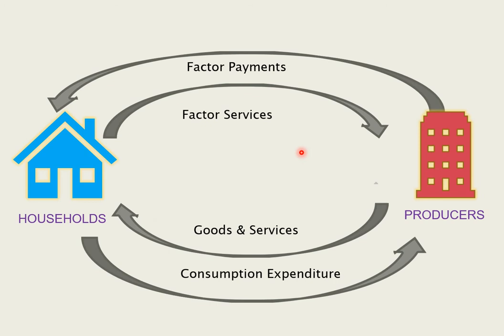Here, this type of economy will be known as a closed economy. Closed economy because there is no rest of the world. So whatever money and whatever real flow is taking place, it is taking place only between these two sectors of the economy. And this is the circular flow of income.